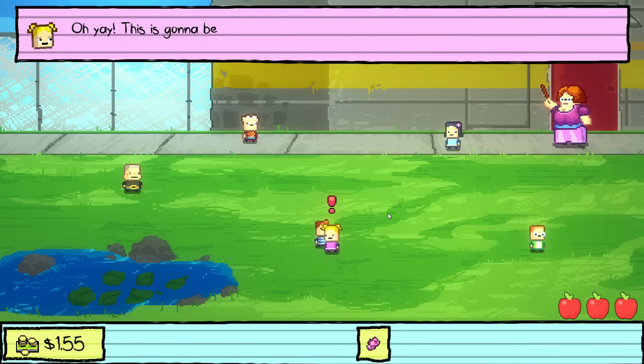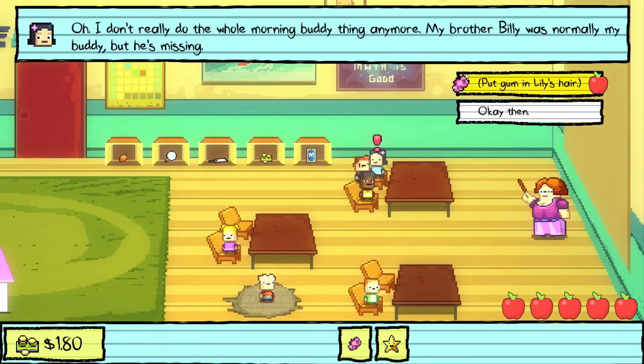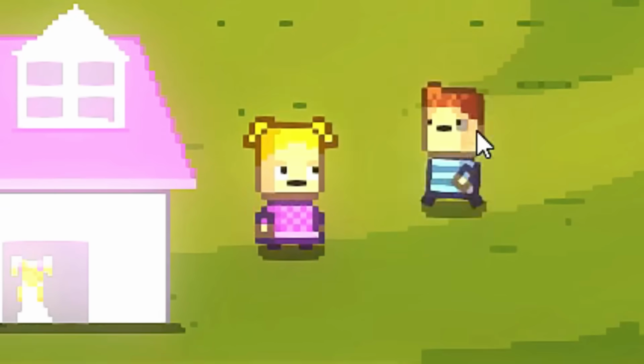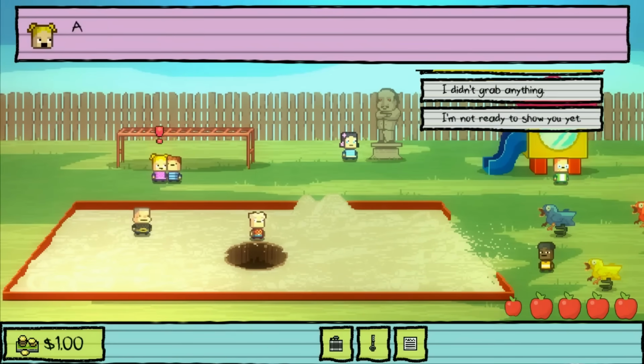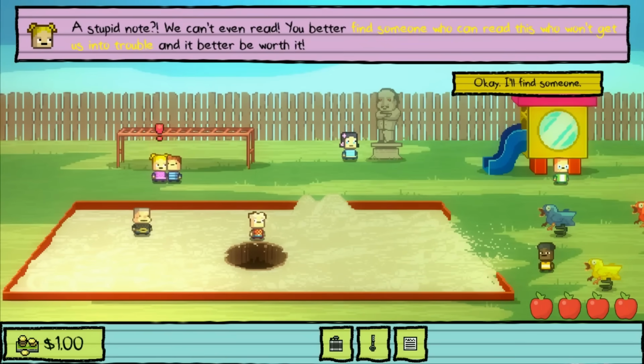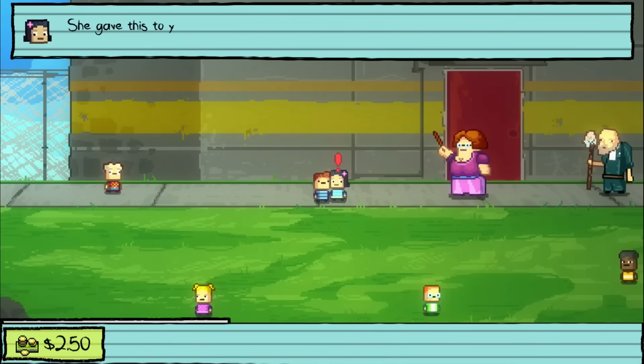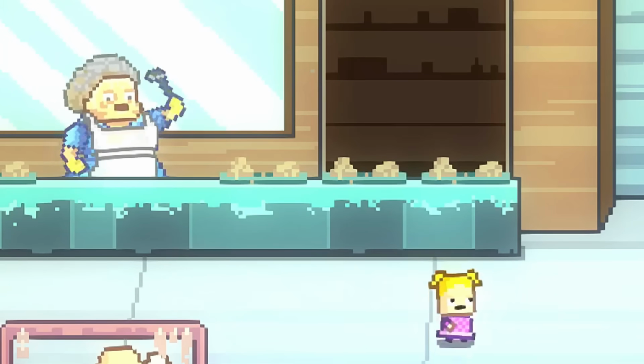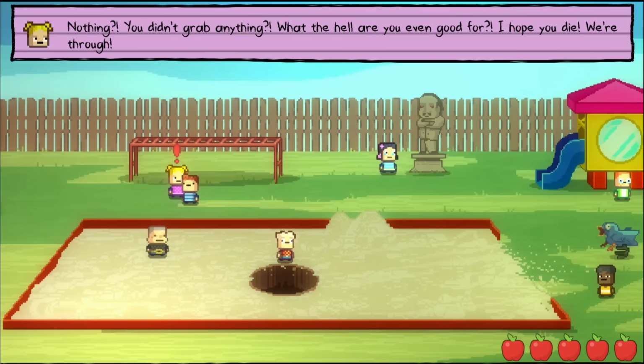As stated previously, we can't be Cindy's girlfriend unless we are doing her route, plain and simple. But there's also a few other problems. See, Cindy doesn't like failure. There are several where she becomes extremely angry at us for failing. Namely, if we tell Lily about the gum, if we fail to get into the janitor's closet after she steals the key and pays off the lunch lady, and if we either fail to find something gross or don't dump it on Lily's head.